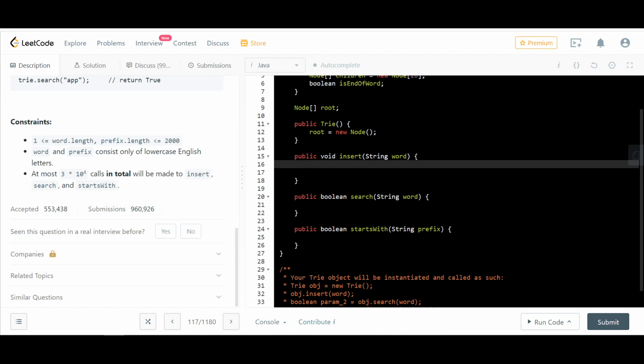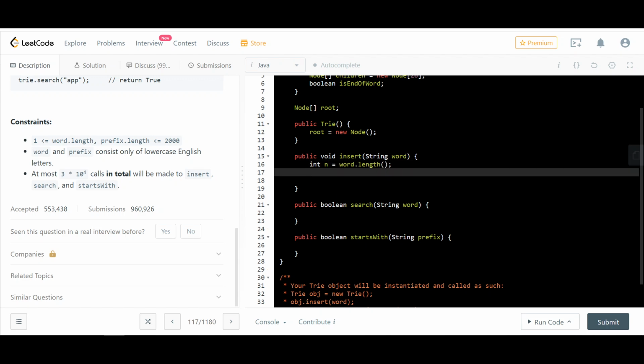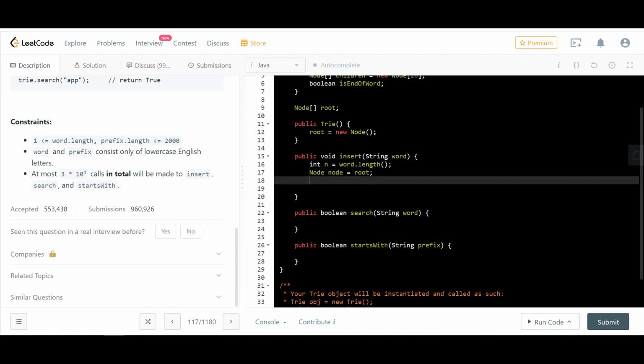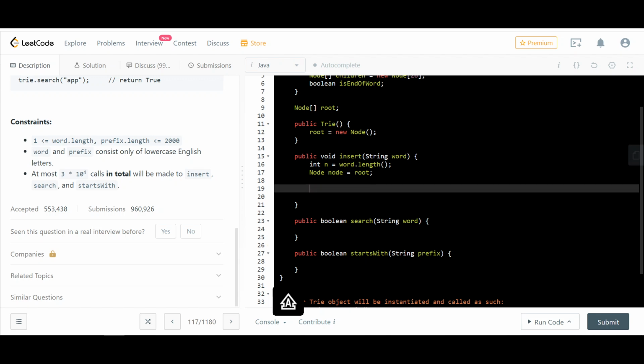We want to go through multiple levels, so n is the word length, we have to walk through these many levels. We start with node equals root. Now what do we do? We loop n times, for int i equals 0, i less than n, i plus plus.